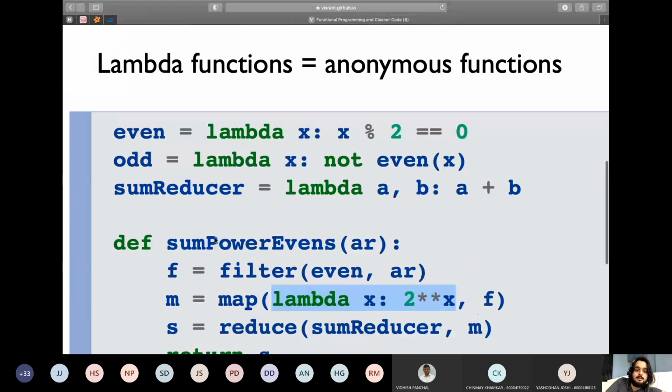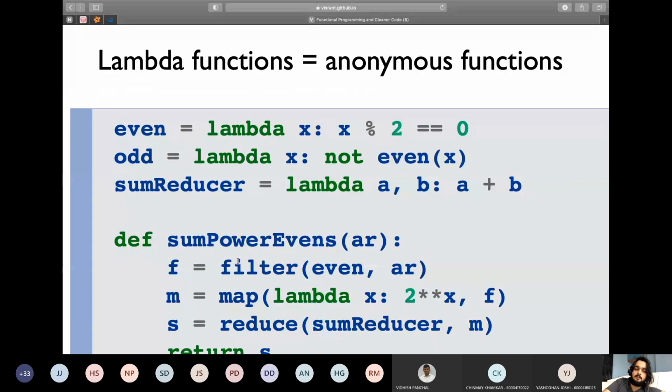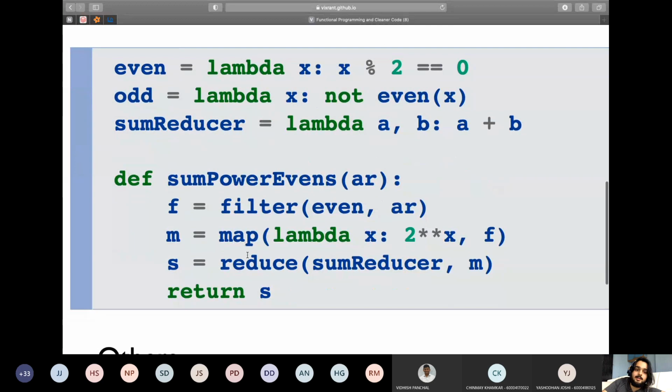The second is filter. Given an array and a condition, let's say even, I am filtering the elements such that I only get the even elements, or I only get the odd elements. And the last function is reduce. Given an array and a logic, let's say a, b equals a plus b, it will apply this logic to the first and the second, then the second and the third, then the third and the fourth. It will apply this logic to each and every element in the array in a sliding window type of system.